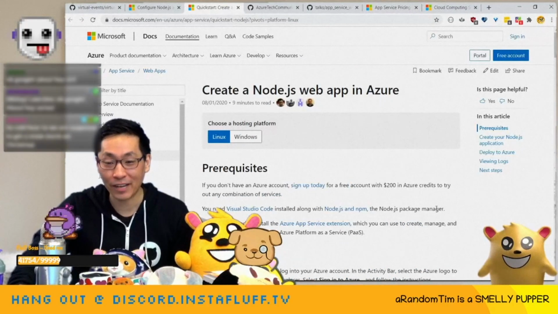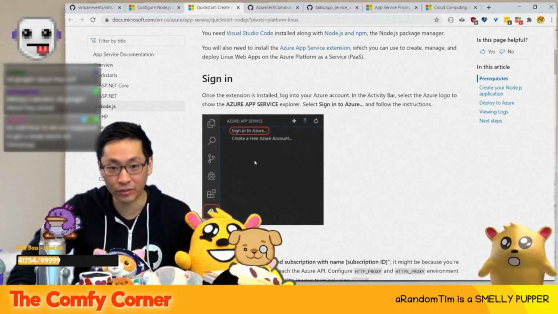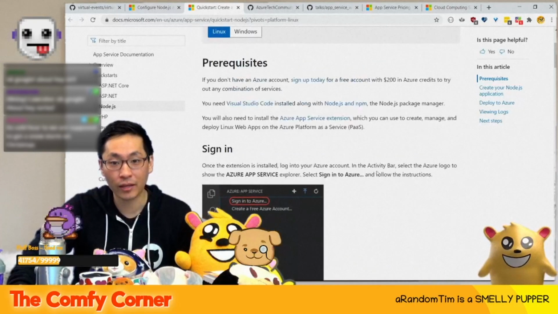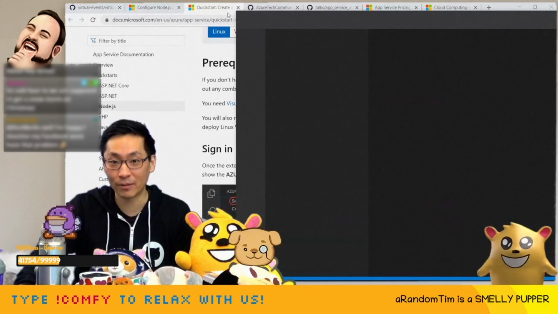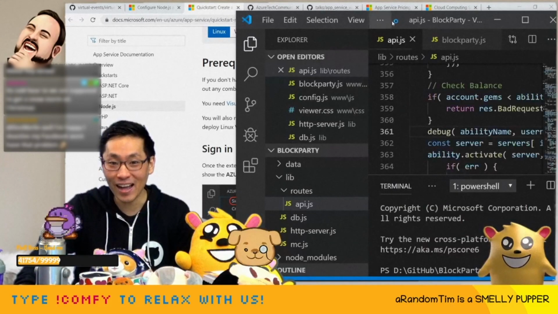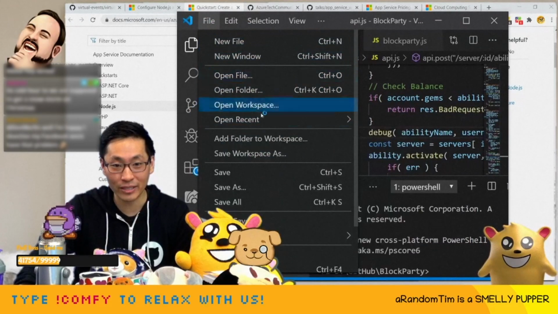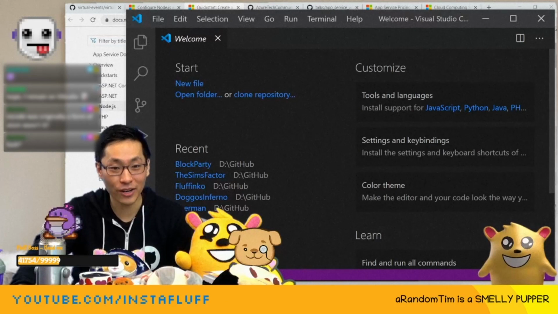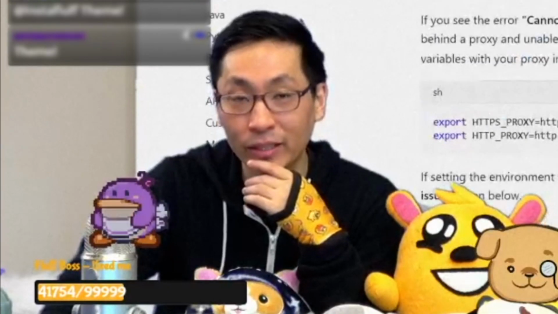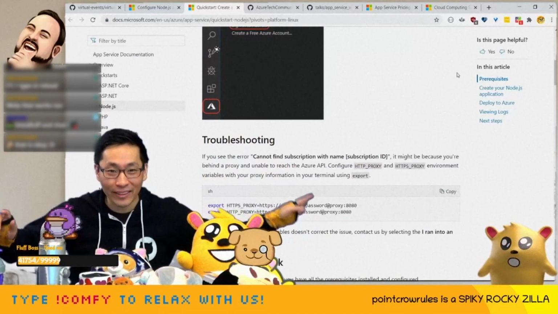We have an Azure account, so it should be pretty easy. You can just sign into Azure through Visual Studio Code, and that uses the Azure App Service extension. Let me see if I can get it up and running. It's running. I guess we'll work with Visual Studio Code today. All right, let's try this. We can sign in. I'm going to go through this real quick so we know exactly how it works. Okay, we got it all set up, and now I think we're ready.